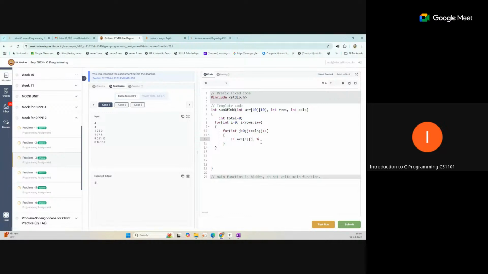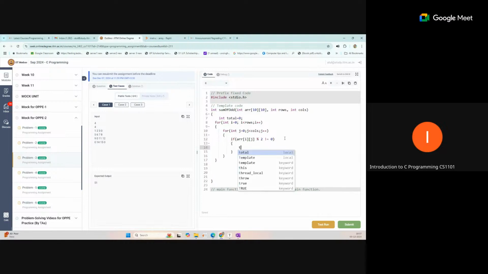If this element divided by 2 is not equal to 0, that means this element is odd, and you can add this element to your total value. So total plus equal to this current element i and j.